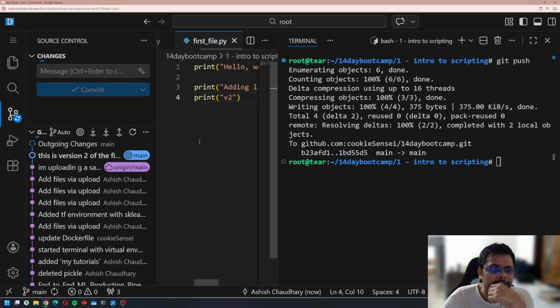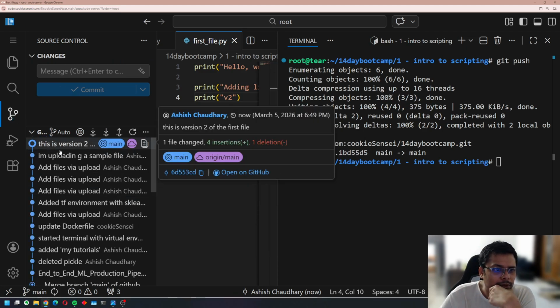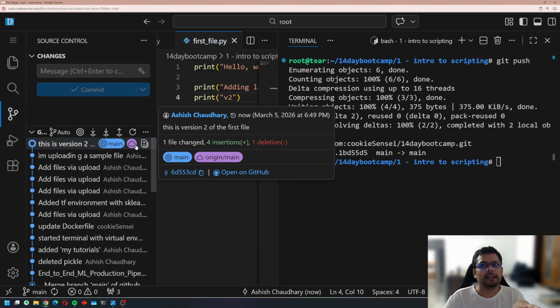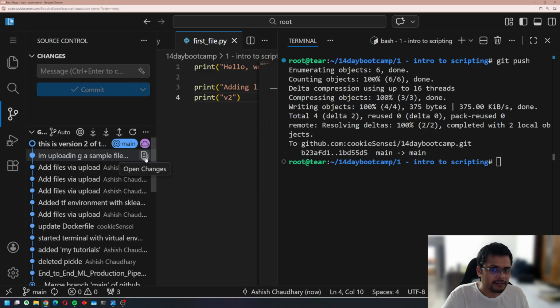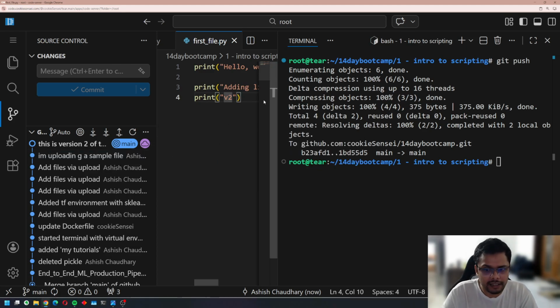Commit and push. And yes, I'm staging, committing, and pushing all the changes, just like that. You will see a diagram popping up over here, which shows I had an origin main and I had a main. So one file existed at two places. Let me make some changes and then show you again. Let's make it version 3.